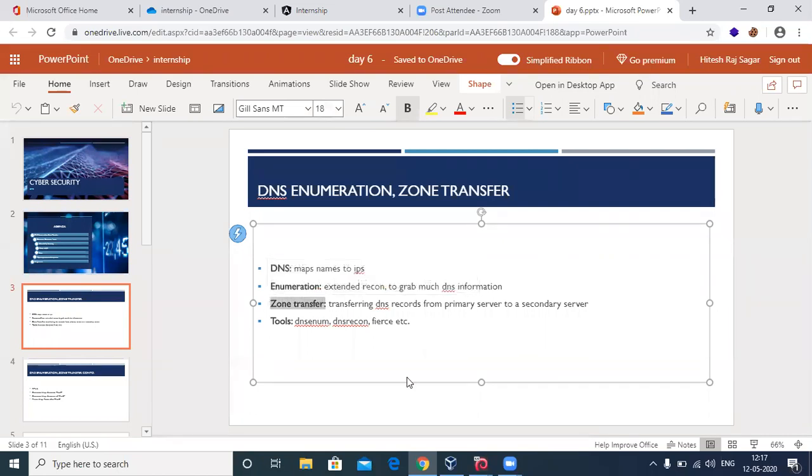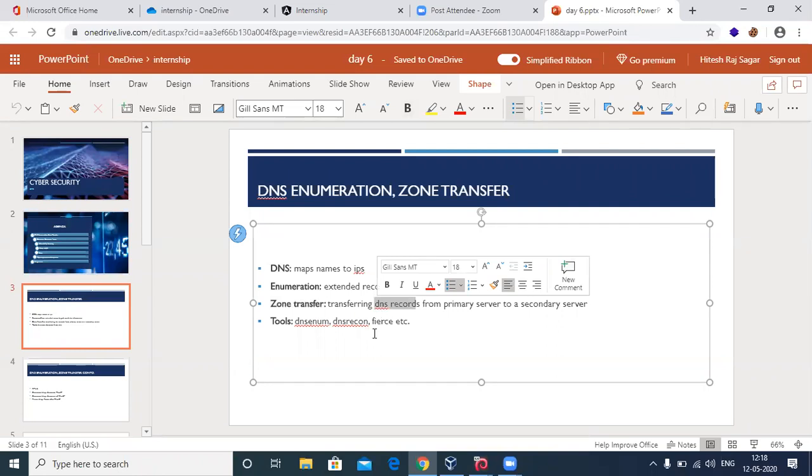So in a DNS zone, all this DNS information, or the structure, is stored as DNS records. If a domain name server is misconfigured, or not properly configured, and zone transfer is enabled, this is a kind of attack where you transfer all the DNS records from your primary server to a fake secondary server.